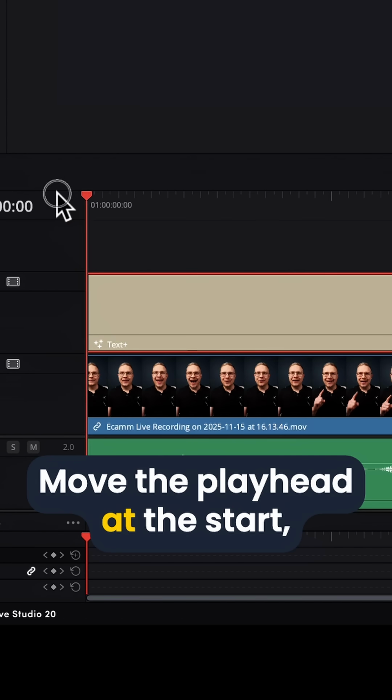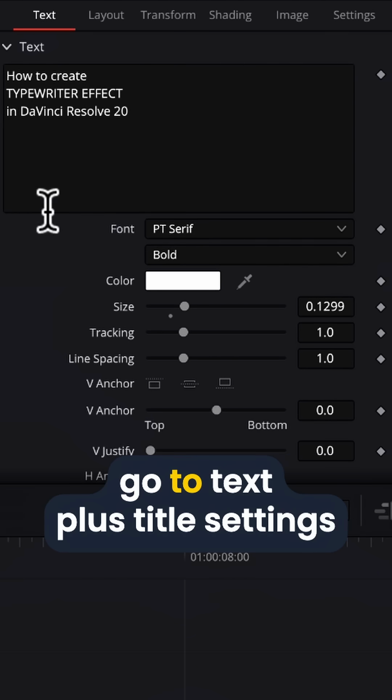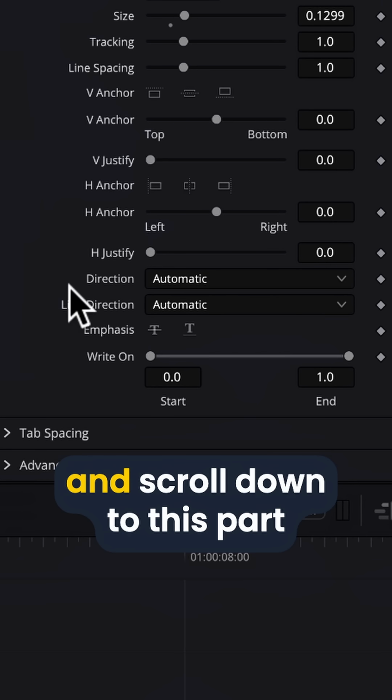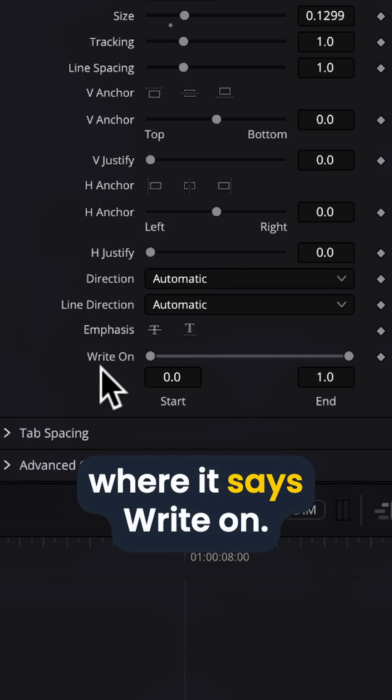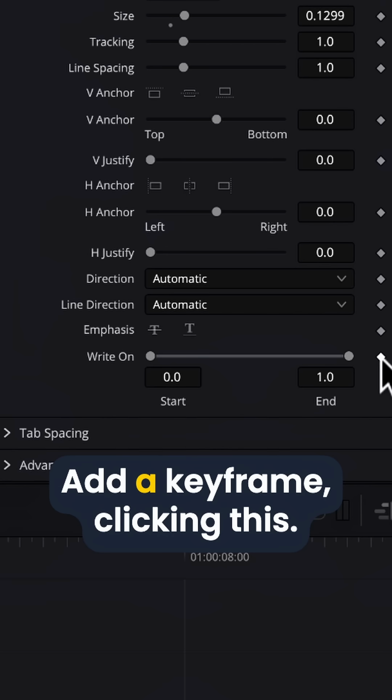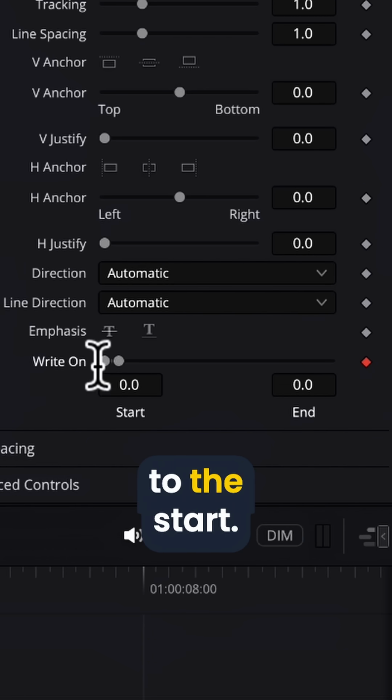Move the playhead at the start. Go to Text+ title settings and scroll down to this part where it says Write On. Add a keyframe, clicking this. Move this end position to the start.